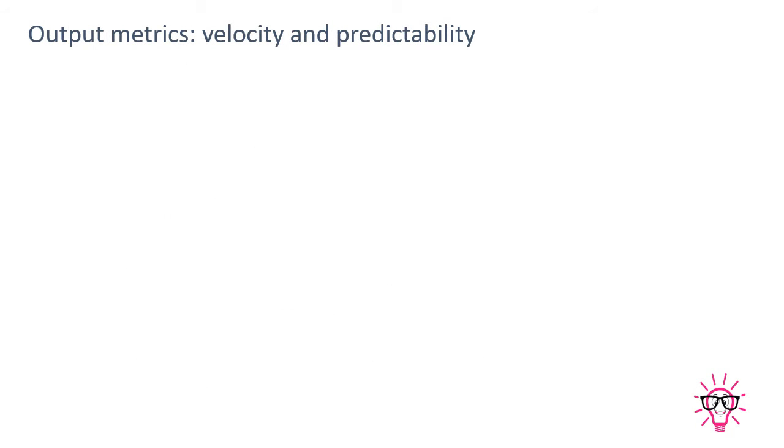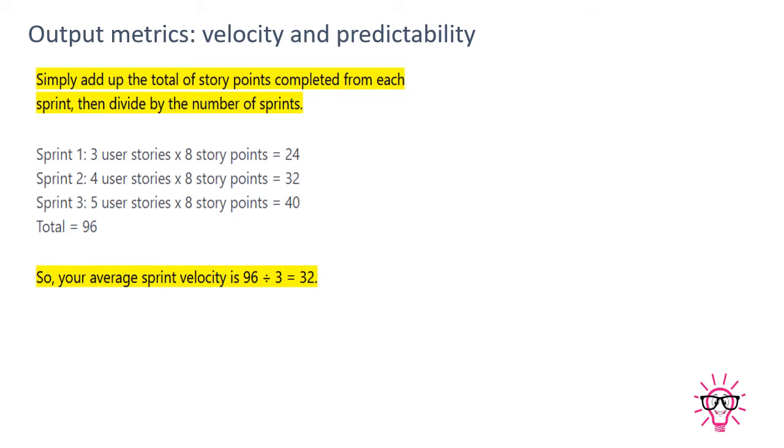So velocity and predictability. Basically, how can you find out the velocity? Say for example, in the first sprint there are only 3 user stories. Every user story has 8 story points. So 8 into 3 is equal to 24. So 24 is my velocity for the first sprint.